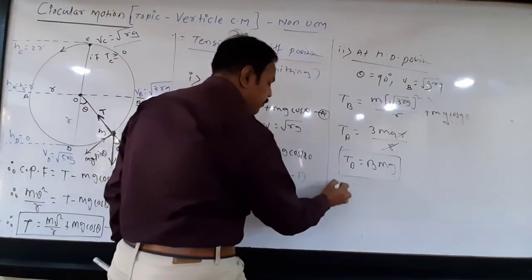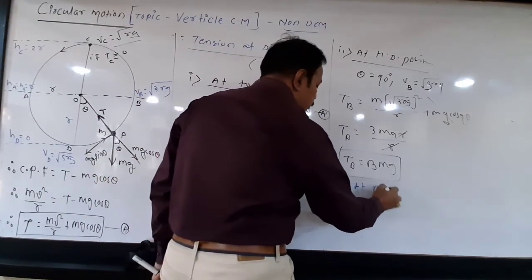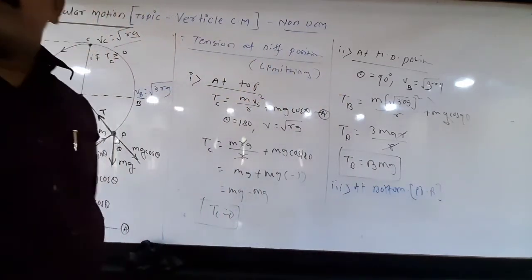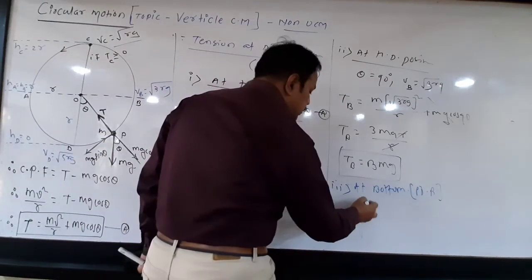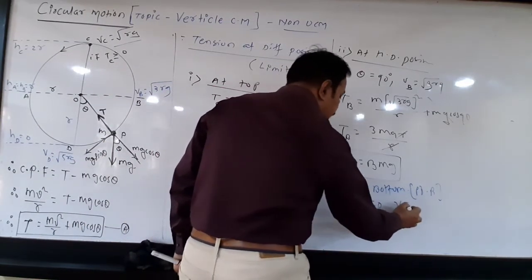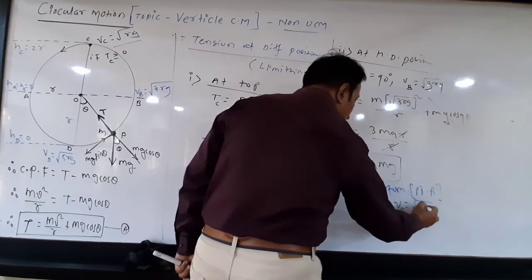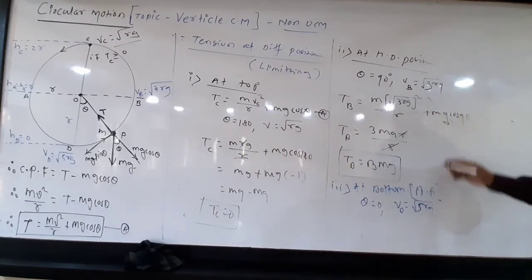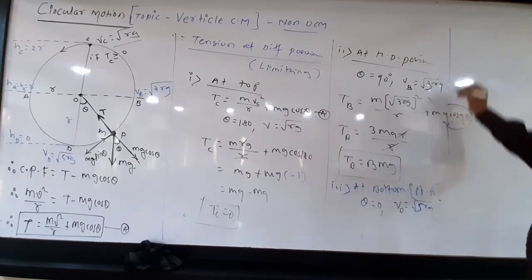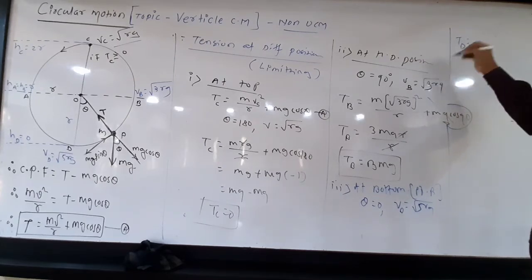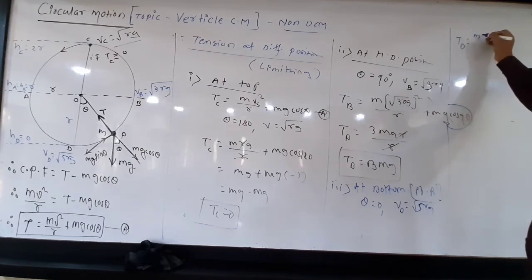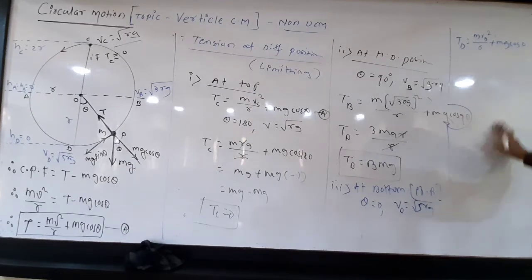Now number 3, at bottom. At bottom means point D. So at bottom, what is theta? Theta equal to 0 and V at the bottom is equal to under root 5rg. Put all these values here. Therefore, tension at the bottom is equal to m Vd square divided by r plus mg cos of 0.